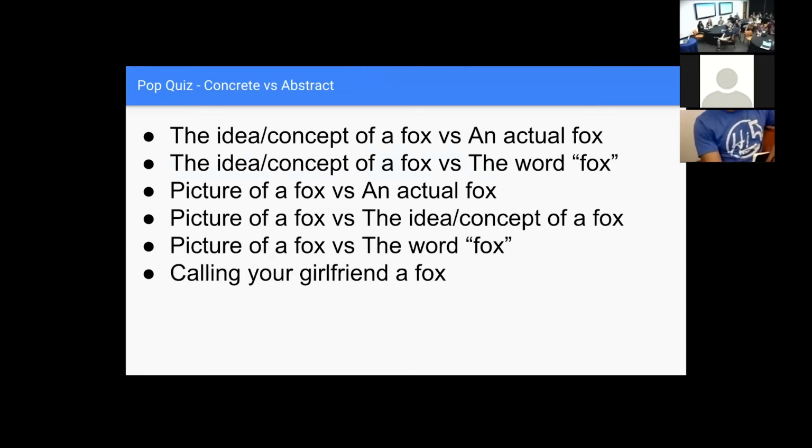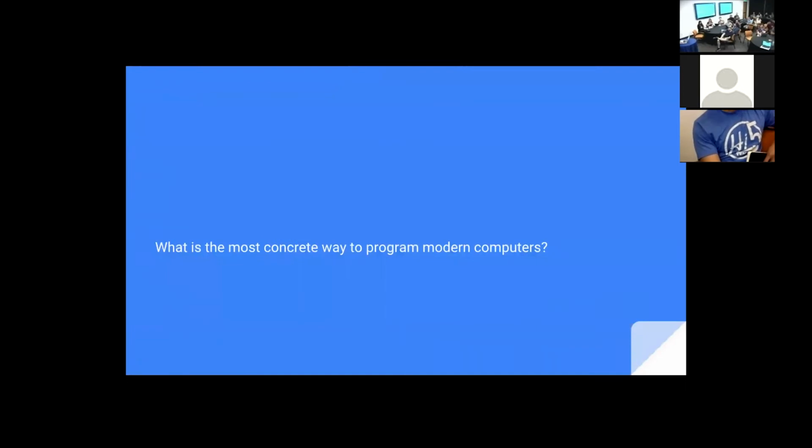Concrete, abstract? Is this like maybe a higher order? That's concrete. I guess it depends on your girlfriend. You might end up in... Let's see. Since she was a fox.